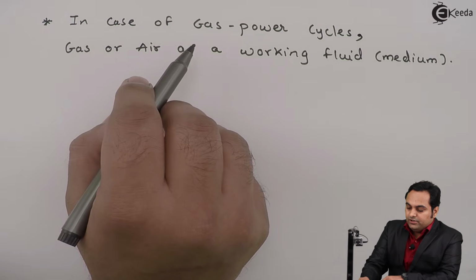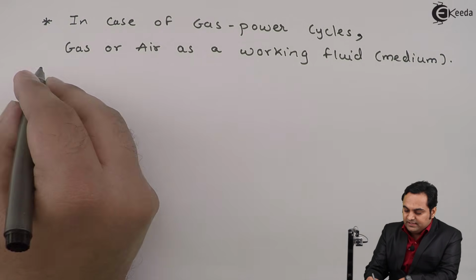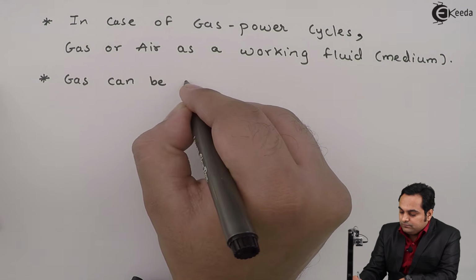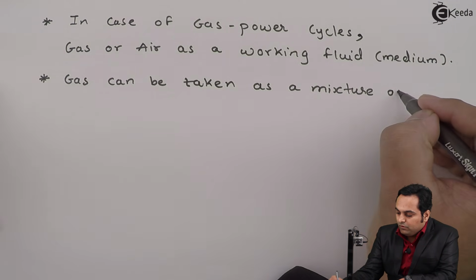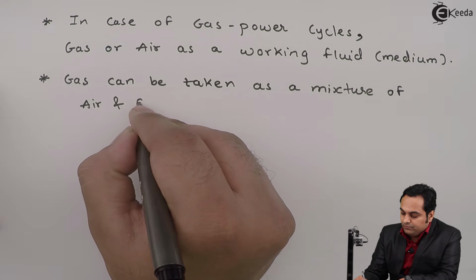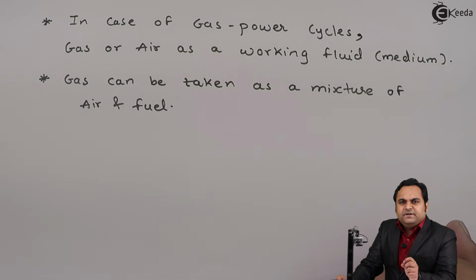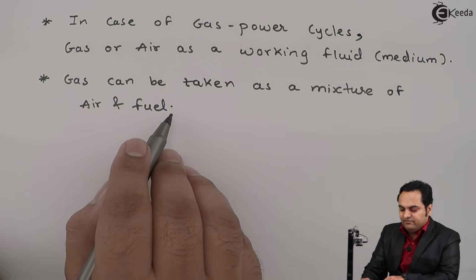The gas, as we have understood, is a perfect gas, and gas can be taken as a mixture of air and fuel. For example, if we mix diesel with air, that will be called a gas, or if we mix petrol with air, then it would also be called a gas. That is, gas is a mixture of air and fuel.